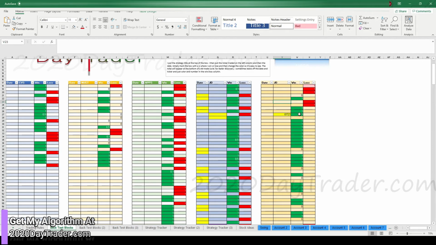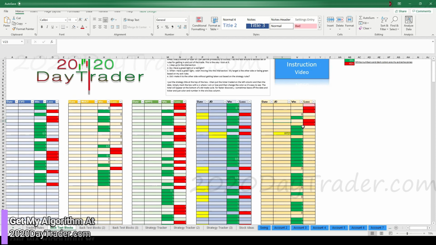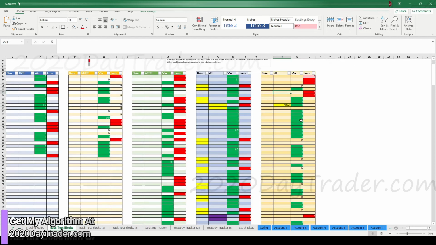So right here we are with JD right now. So we have 3 winners. We had a couple losers, tiny little ones, but they're still losers. I don't mark if it's half a loser or whatever on here. Sometimes I do, but most of them I just put in whether it's a losing day or a winning day with this ticker, or a zeroed out day. What does a day look like? So we had our 3 losers. We had 2, 1. This has been a little rough here in August.